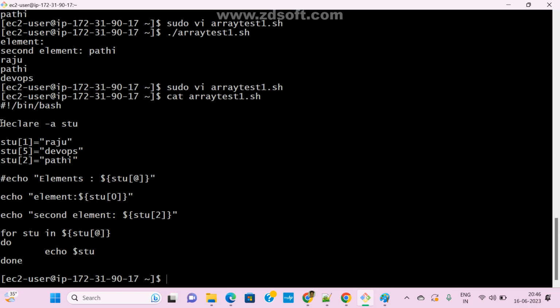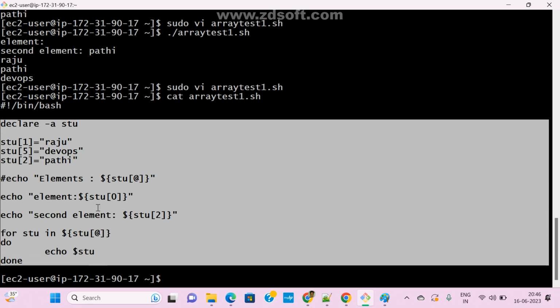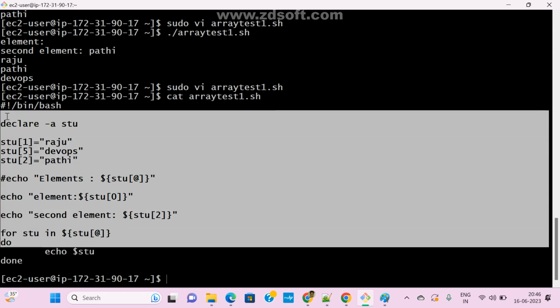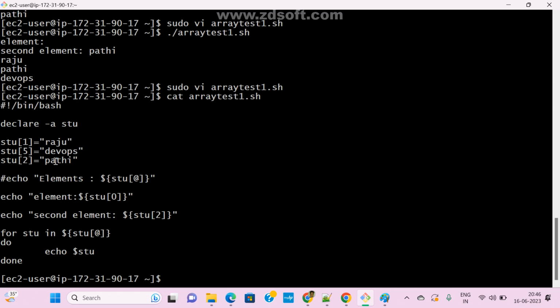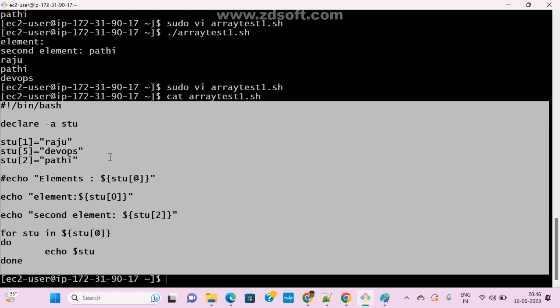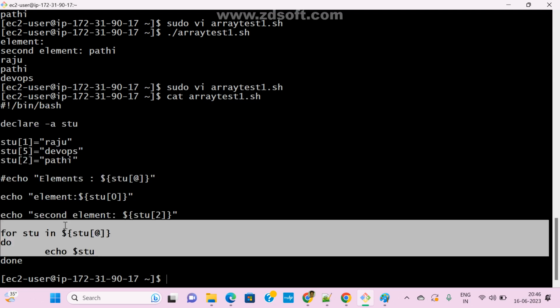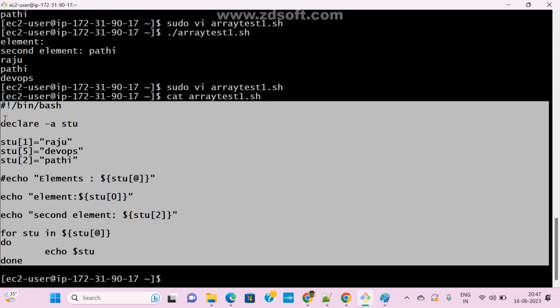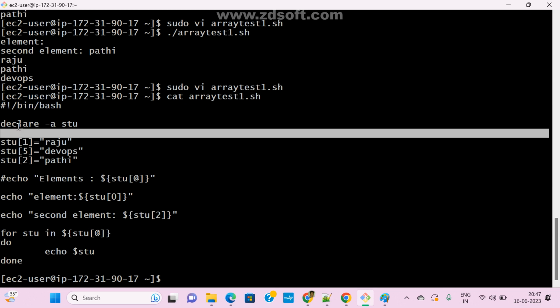Now see here, this is my shell scripting program. Here I have written many lines, right? This is a very simple program, but see how many lines I have written here. Almost 10 plus lines, 1, 2, 3, 4, 5, 6, and nearly 15 lines are written here. But if somewhere you want to call the same functionality, the same steps, again we need to write the same steps, right? That is a waste of time. So in that case, we declare these statements in one function, and whenever we need, we call our function. That's it.